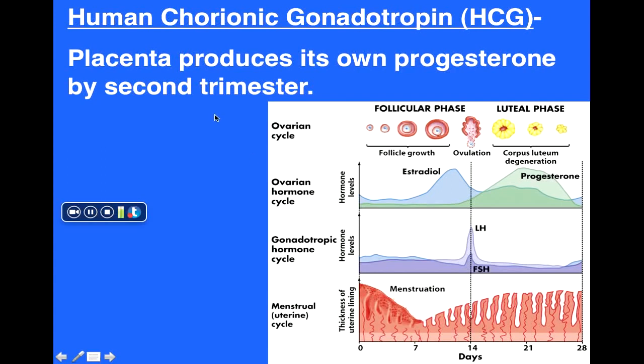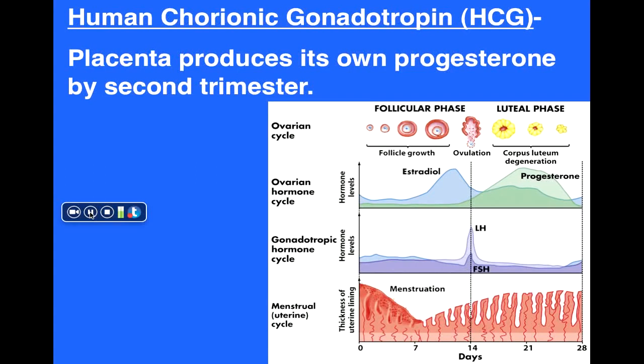Eventually, however, the corpus luteum stops doing its job and stops producing progesterone, but that's okay. By the second trimester, the placenta begins to produce its own progesterone, thereby allowing the pregnancy to proceed.